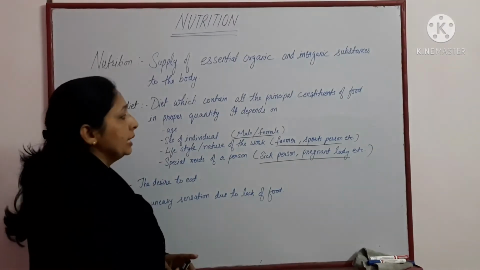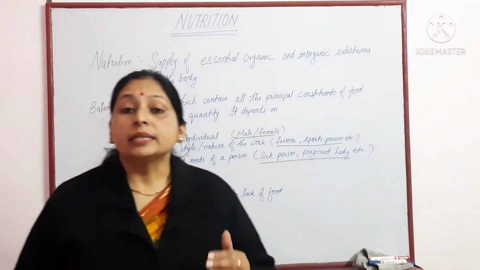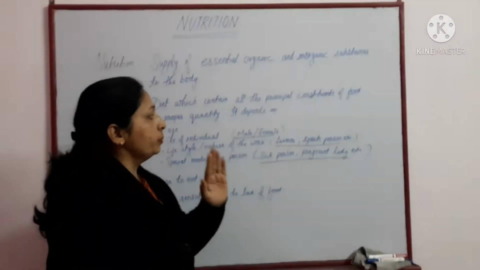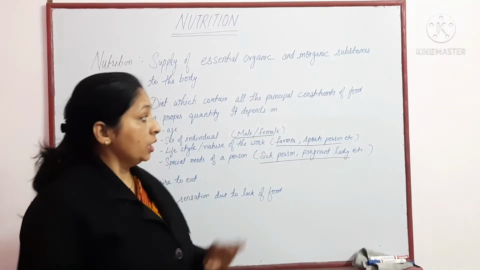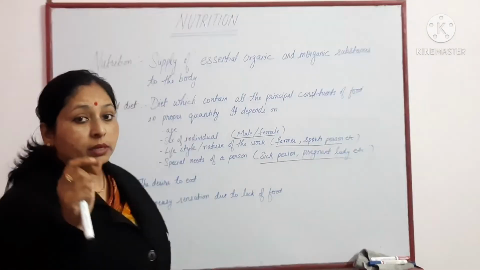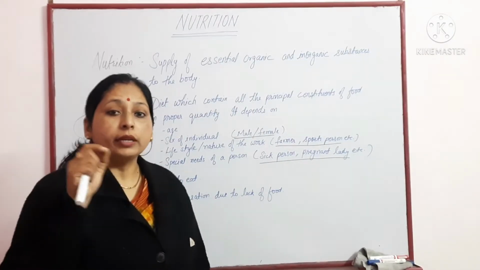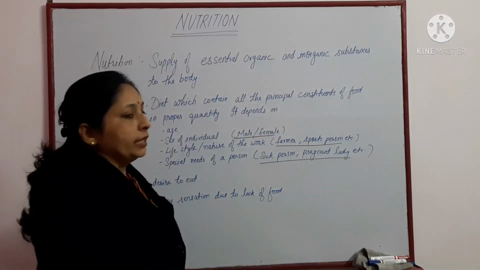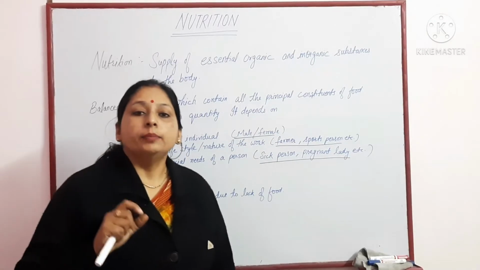Next topic is balanced diet. And what is a balanced diet? Diet which contains all the principal constituents of food, like carbohydrate, protein, fat, in proper quantity, that is termed as a balanced diet.